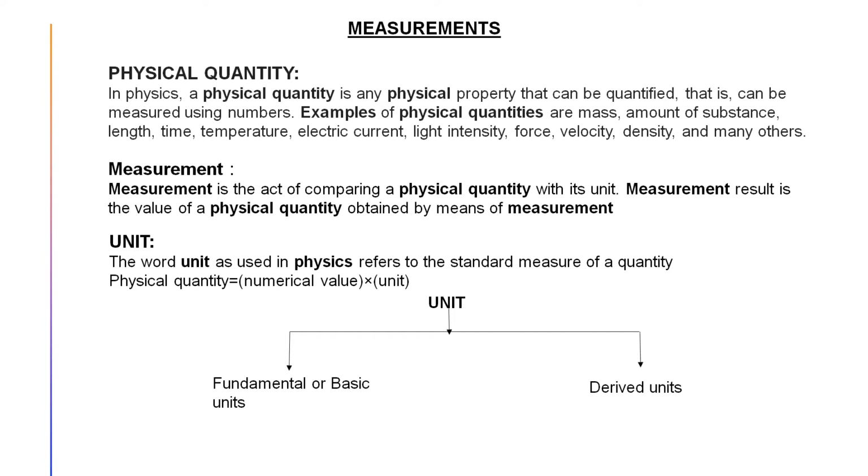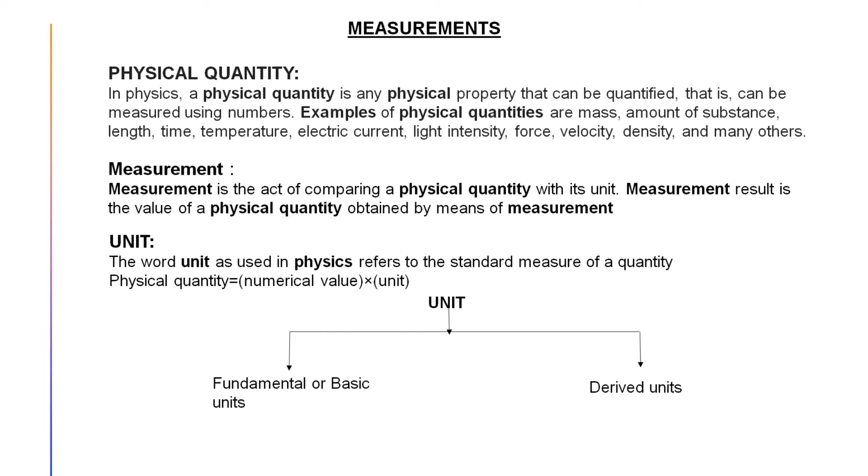So how can we represent a physical quantity? A physical quantity is represented by the numerical value into the unit. In the previous example, 10 is the numerical value and your unit is 1 meter, or meter. So the value of that physical quantity is 10 meter. In this way, we can measure a physical quantity.